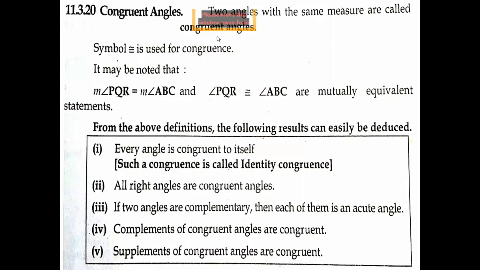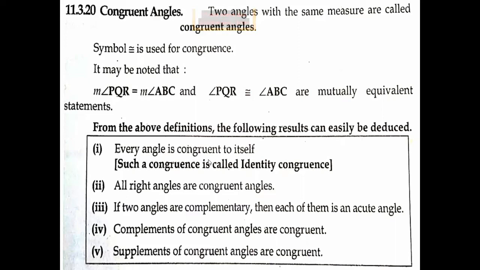Congruent angles. Angles with the same measure are called congruent angles. Symbolically, it is denoted by an equals sign with a wave on it, which is also given in your textbook. It may be noted that measure of angle PQR is equal to measure of angle ABC, and angle PQR is congruent to angle ABC. This means in geometry, in place of equal, we use the term congruent; they are mutually equivalent statements. From the above definition, the following results can easily be deduced.